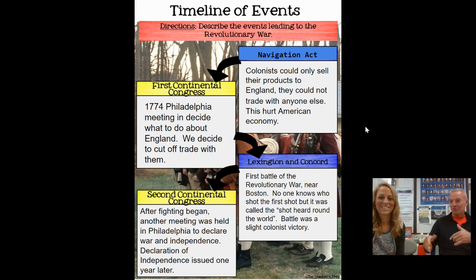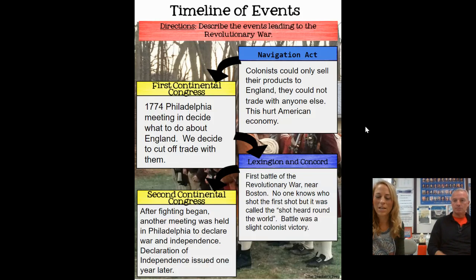Yeah, I might have a gun. I have extra bullets. And the colonists are fighting for their property, for their rights. And I think that they have their heart in it. Yeah. The British soldiers, I'm a soldier. This is my job. But the colonists are fighting for their freedom and their property and their rights. So I think it's really interesting. Yeah. And no one knows who shot the first shot at Lexington and Concord.